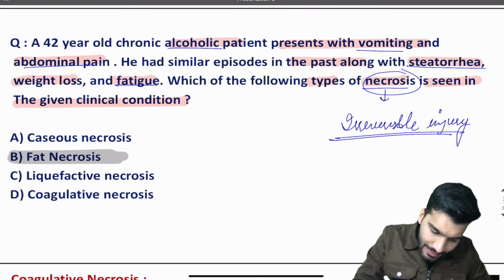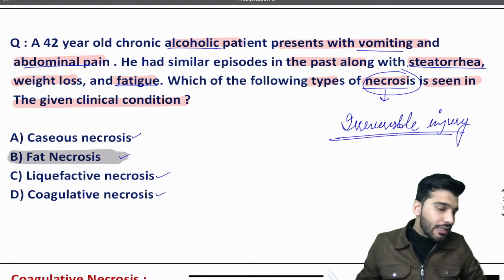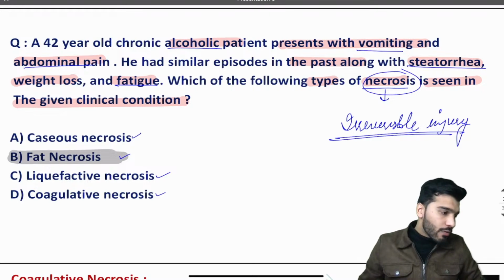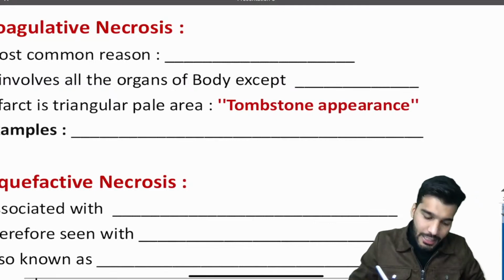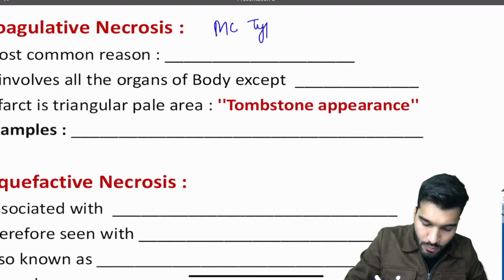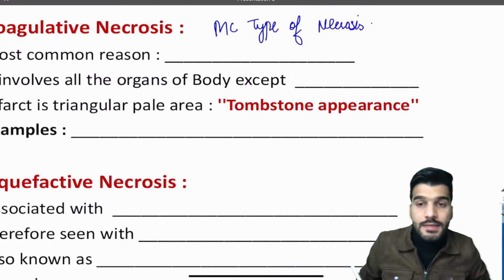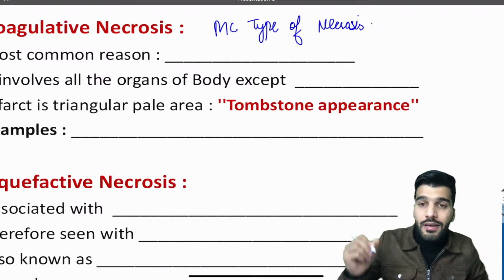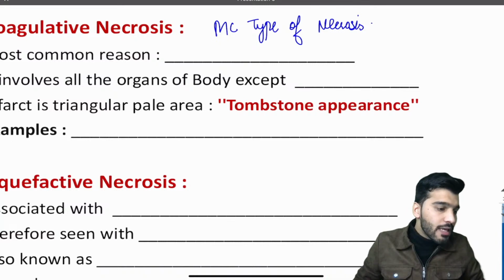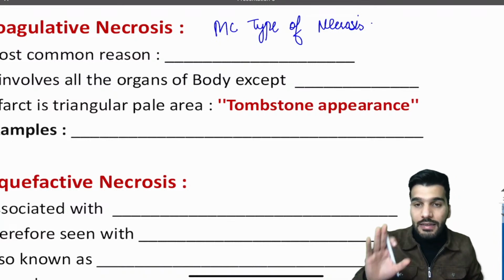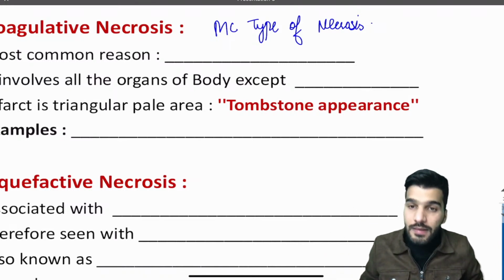Now let's discuss what exactly is a caseous necrosis, what exactly is a fat necrosis, what is liquefactive and coagulative necrosis, okay. So if we talk about the first one, coagulative necrosis, it's the most common type of necrosis. Now my dear students, they will not ask you which type of necrosis is seen in MI, which type of necrosis is seen in breast, which type of necrosis is seen in omentum. Rather, they will give a clinical case, a clinical picture, and then ask what exactly is the necrosis seen, okay.